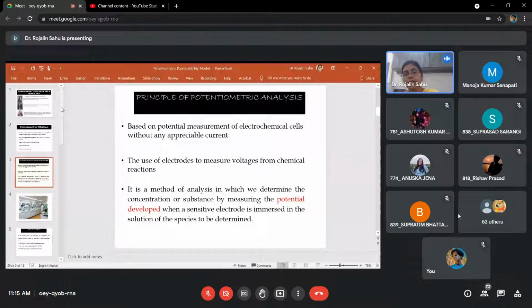Yes, potassium dichromate is the oxidizing agent. In this oxidation reduction reaction, is it a one electron reaction or a two electron reaction? One electron transfer reaction. Ma'am, can you explain that one?